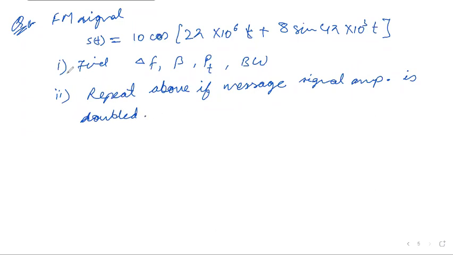So we have two parts. In the first part, we have to find out the following things, and in the second part, we have to find out these things again when the amplitude of the message signal is doubled. I think all of you will do this based on this FM signal. Okay, so let us keep it at this for today. In the next class, you have to come with the solution of this question.